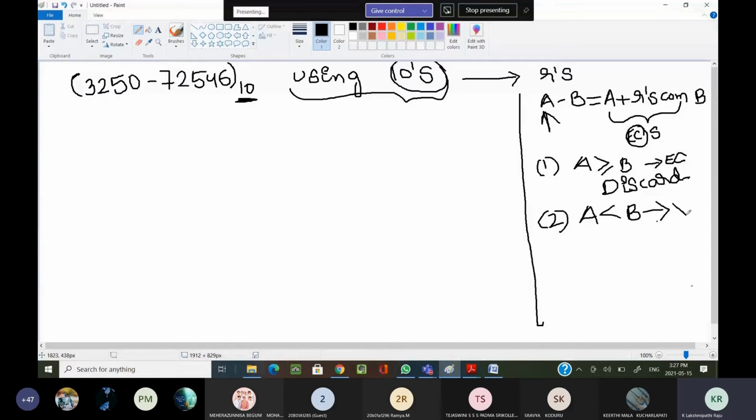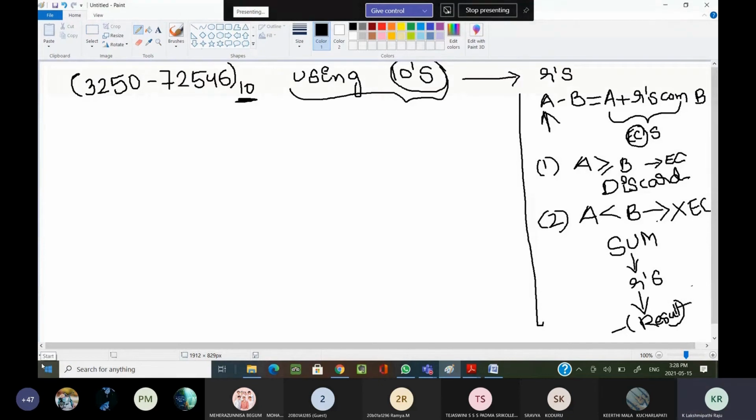Suppose in case 2 we are not getting an end carry. What are we doing? Take the sum which is obtained in step 1, calculate the r's complement of the sum, and put a negative sign in front of the final result. This is what we are doing. Am I correct?